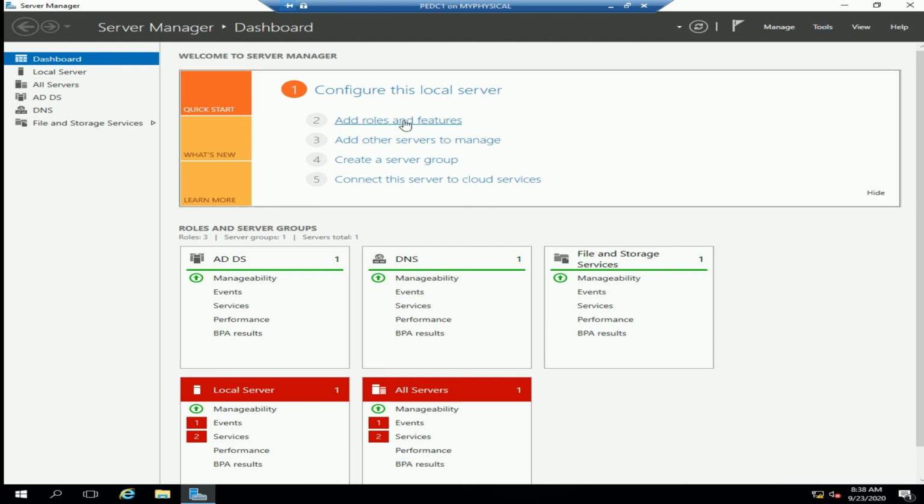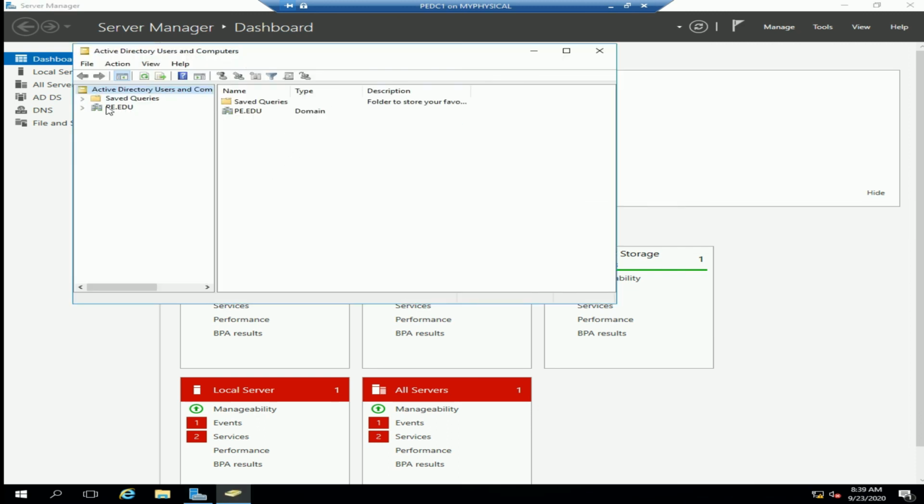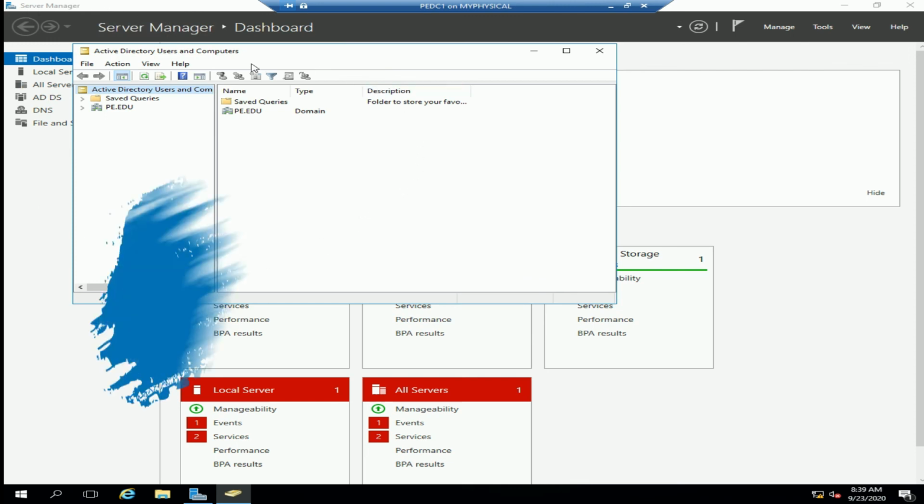Let's click on this one to look at it. So you can see the p.edu domain. So this is a domain environment. This is our domain, and this is our first domain in the forest.